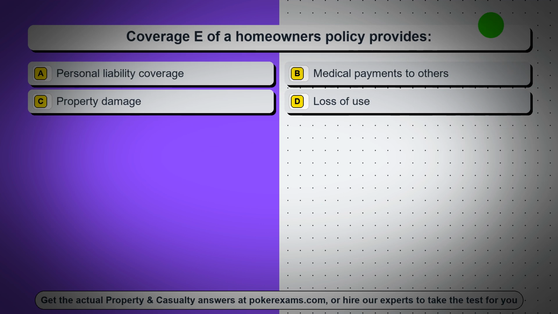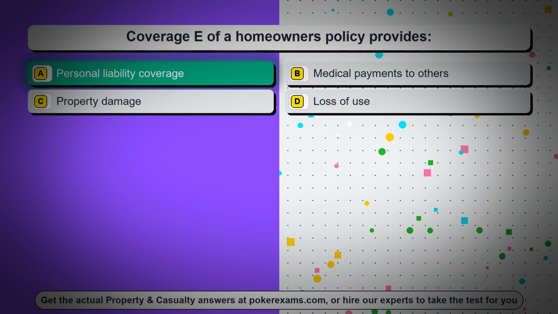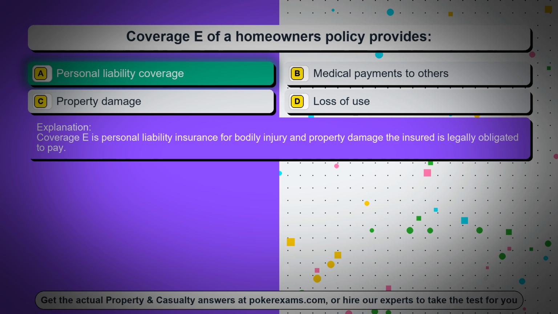Question 28. Coverage E of a homeowner's policy provides. Option A, personal liability coverage. Option B, medical payments to others. Option C, property damage. Option D, loss of use. The correct answer is option A, personal liability coverage. Coverage E is personal liability insurance for bodily injury and property damage the insured is legally obligated to pay.